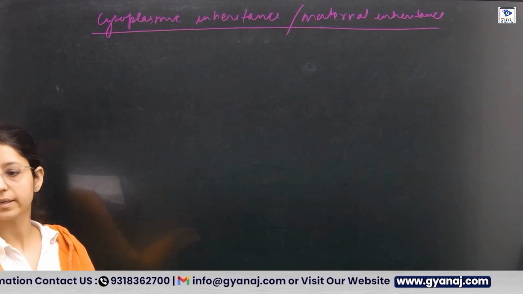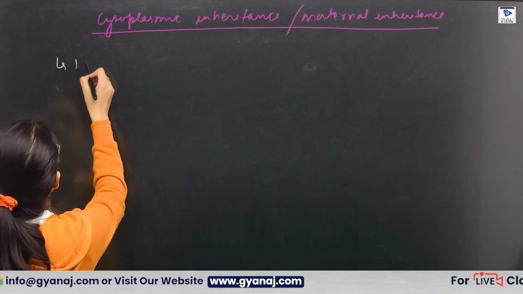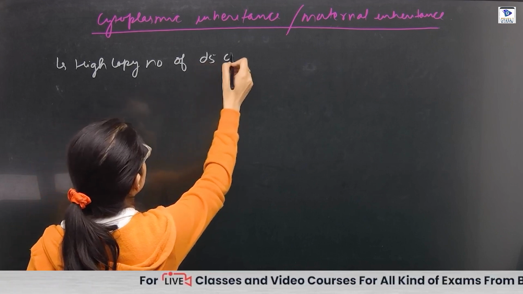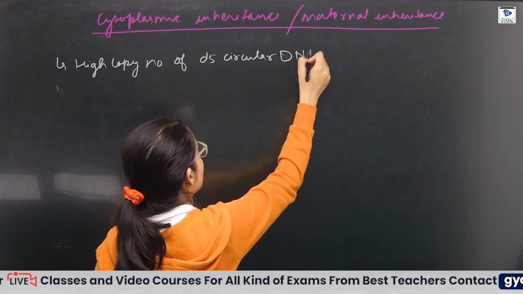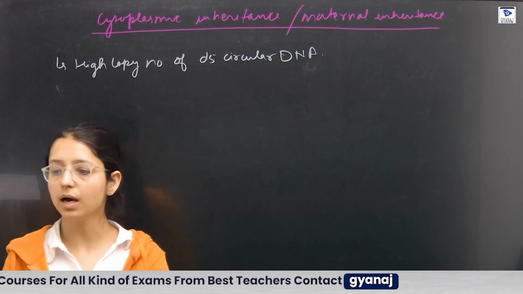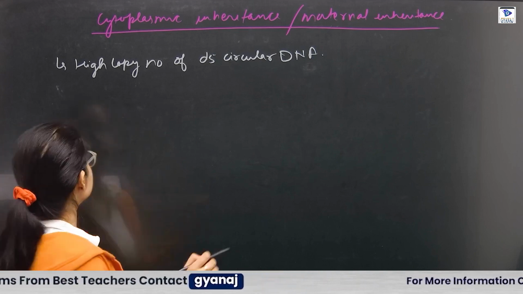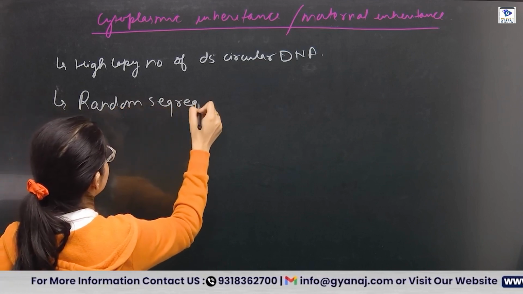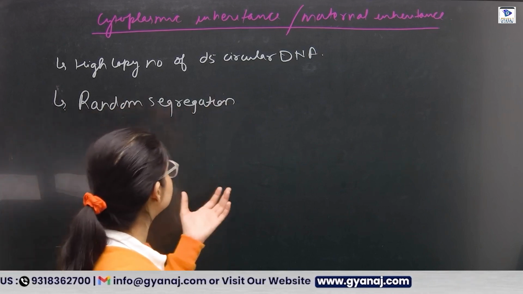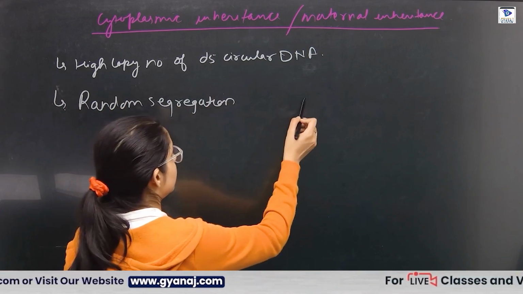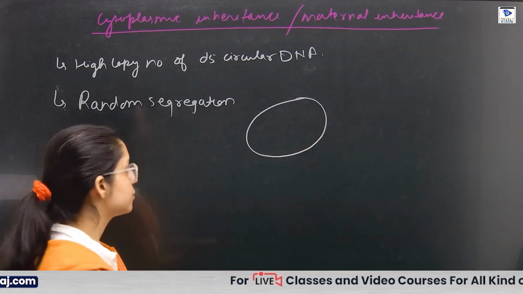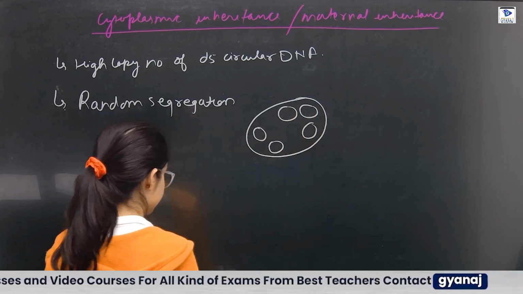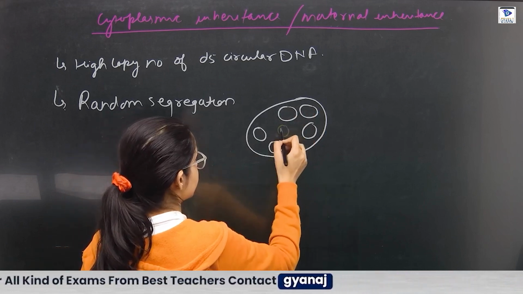First thing we need to remember is that there is a high copy number of double stranded circular DNA. The circular double stranded DNA in mitochondria will have a high copy number. Second is the random segregation. Now what is the meaning of random segregation? For example, if a cell wants to divide, there will be a lot of mitochondria in a cell and only one nucleus will be present.